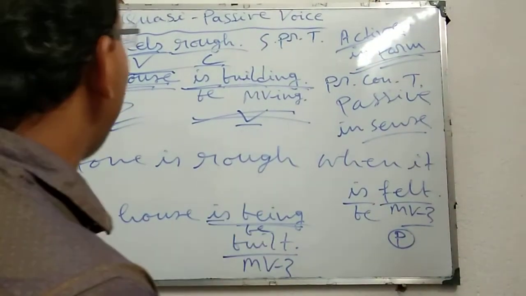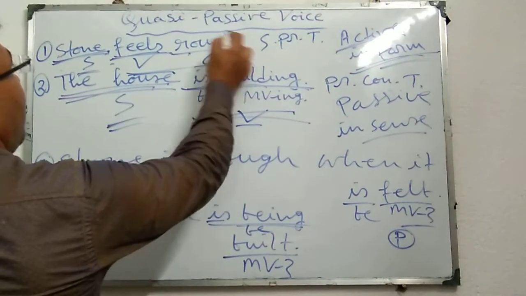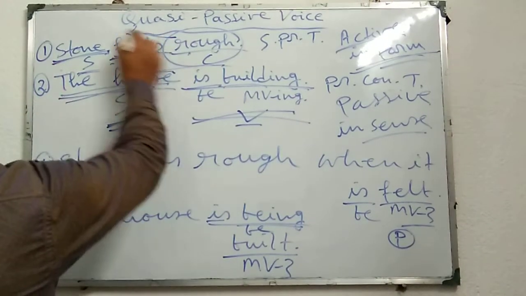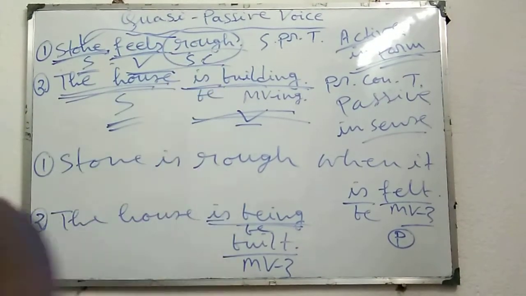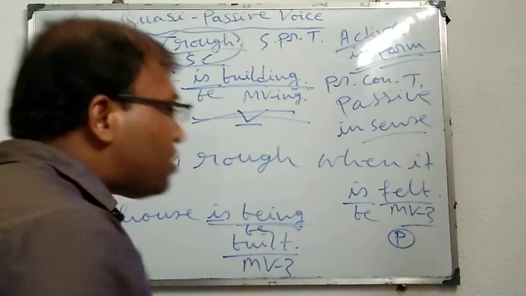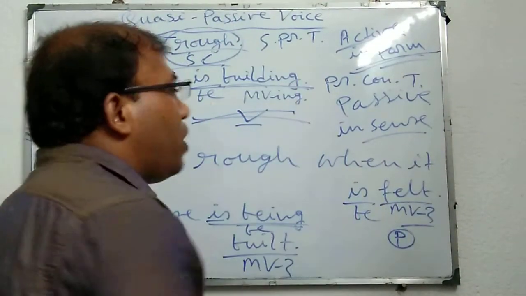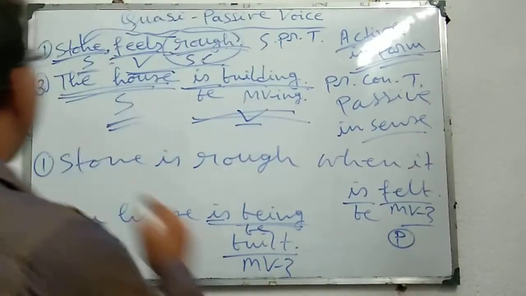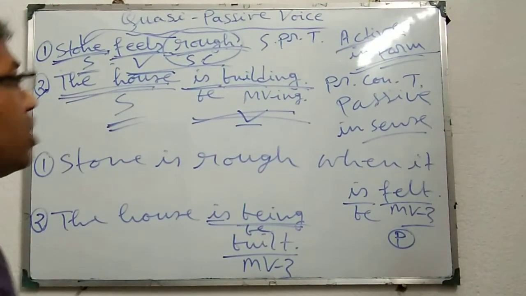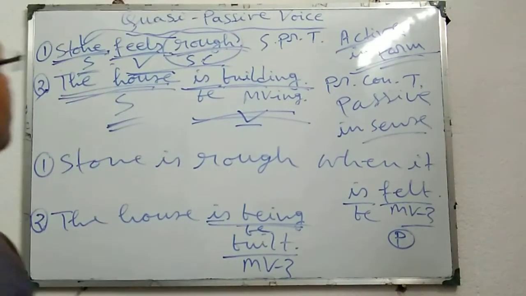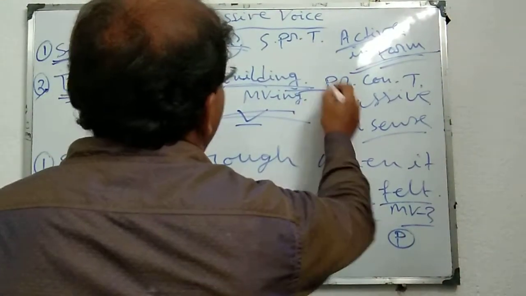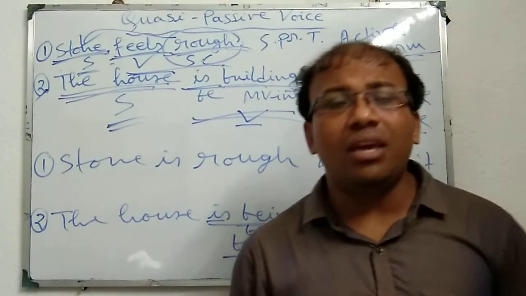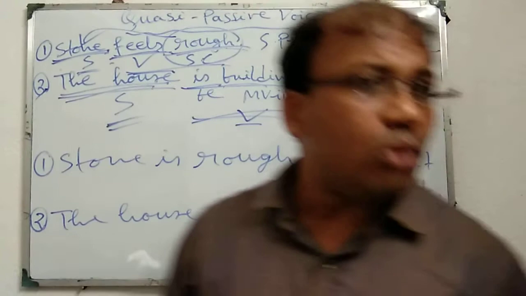For example, the first one, stone feels rough. Here rough is the complement because it is completing the sense of the subject. It is a subjective complement. That means in the first example, the quasi-passive voice has a complement. But in sentence number two, the house is building, there is no complement. That means we can say quasi-passive voice can be with complement or without complement.